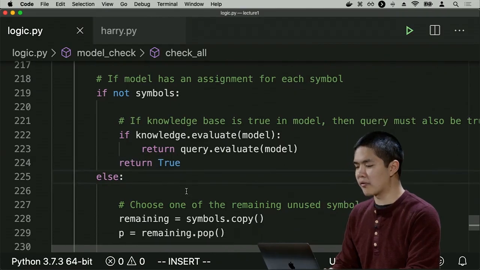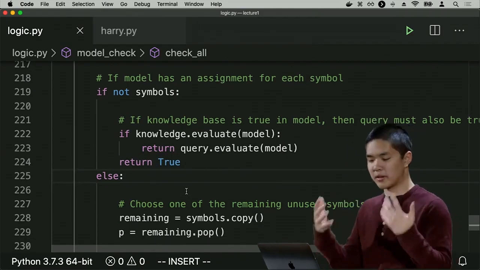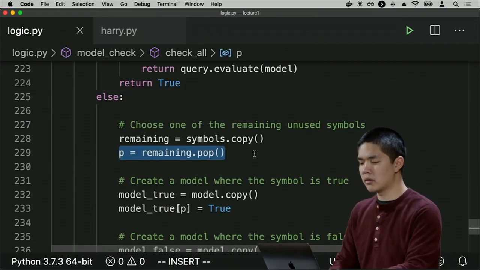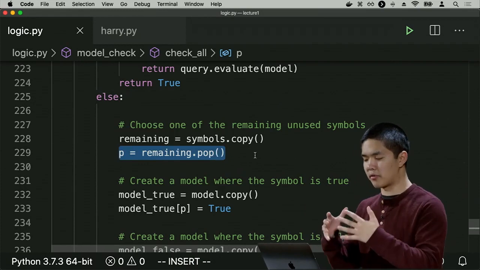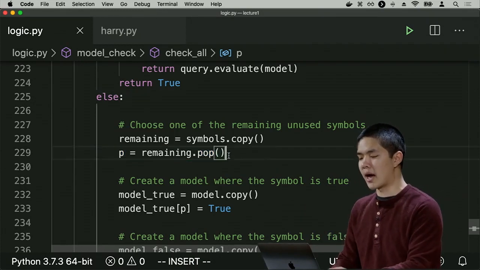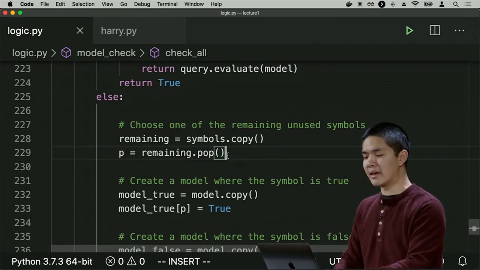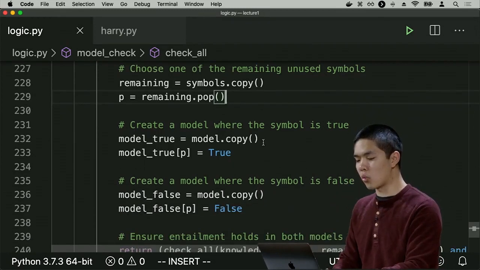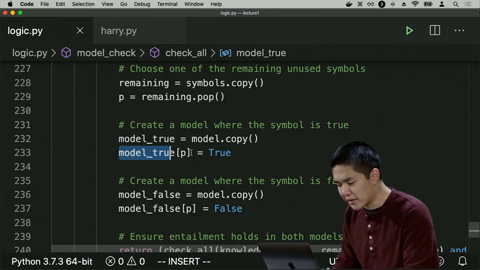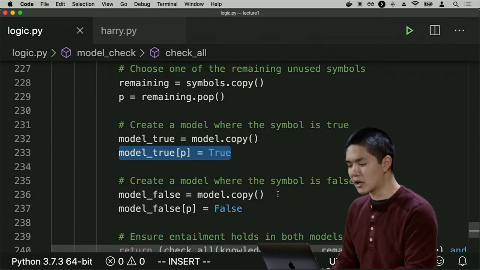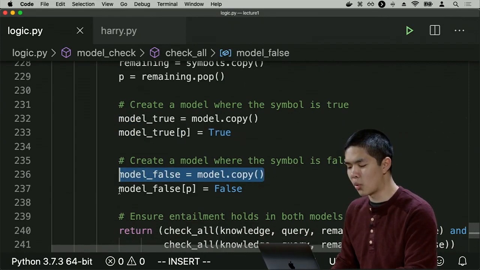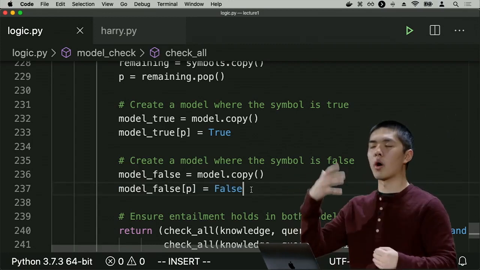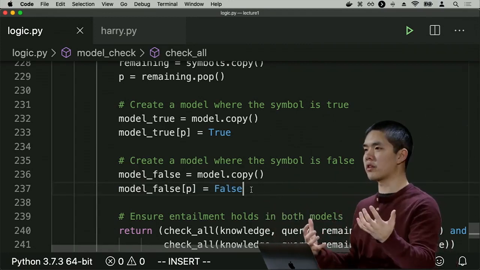And otherwise, if we haven't assigned symbols yet, which we haven't seen anything yet, then the first thing we do is pop one of the symbols. I make a copy of the symbols first, just to save an existing copy. But I pop one symbol off of the remaining symbols so that I just pick one symbol at random. And I create one copy of the model where that symbol is true. And I create a second copy of the model where that symbol is false. So I now have two copies of the model, one where the symbol is true and one where the symbol is false.